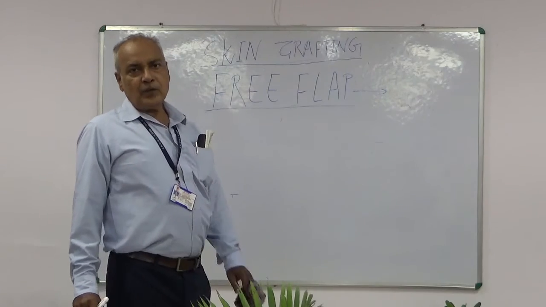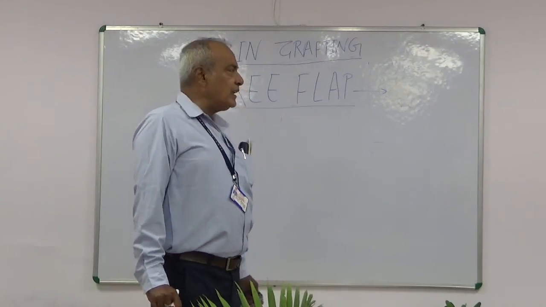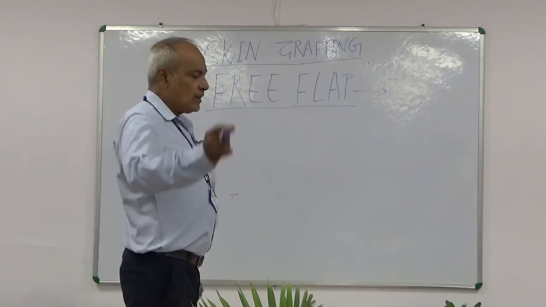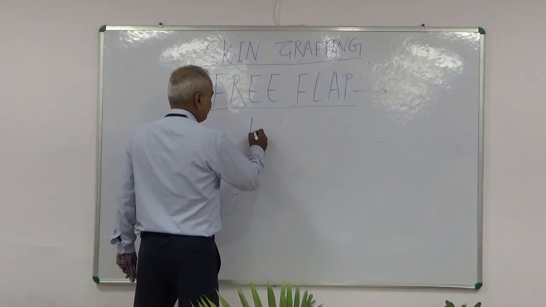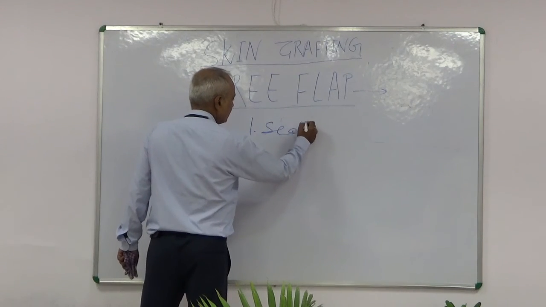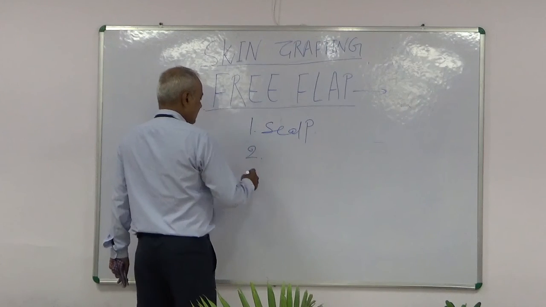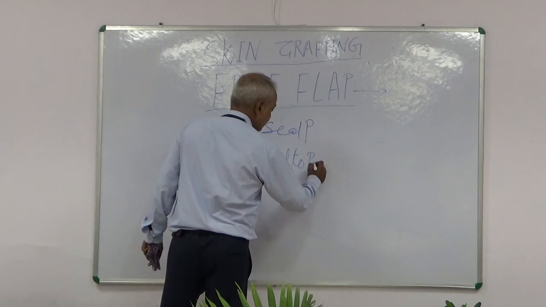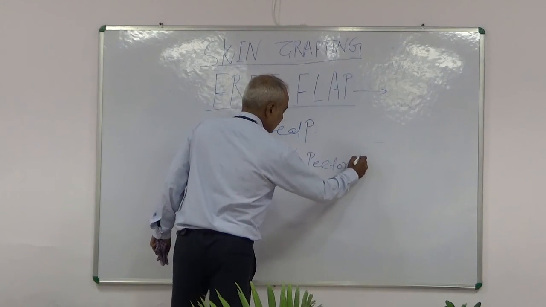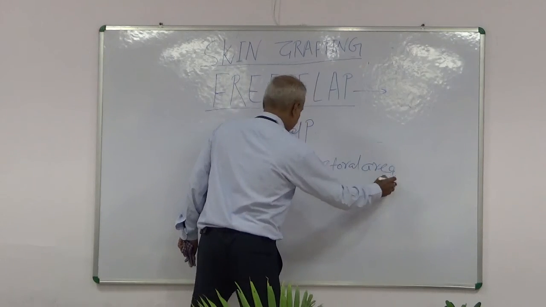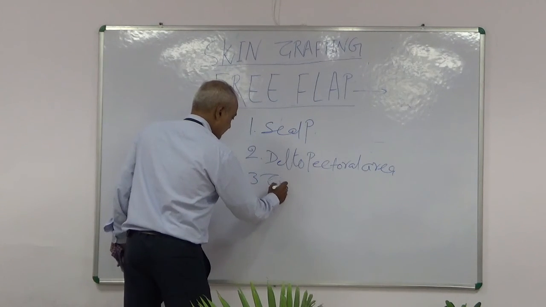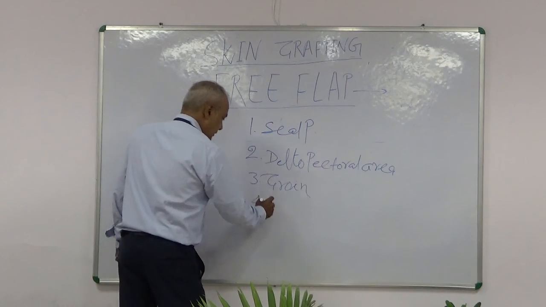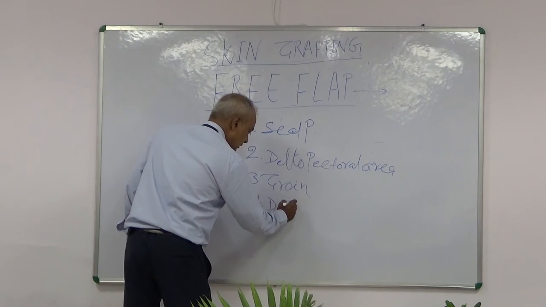The most popular islands of skin and subcutaneous tissue with related blood vessels are, what are those areas? Scalp, deltopectoral area, groin, dorsum of foot.